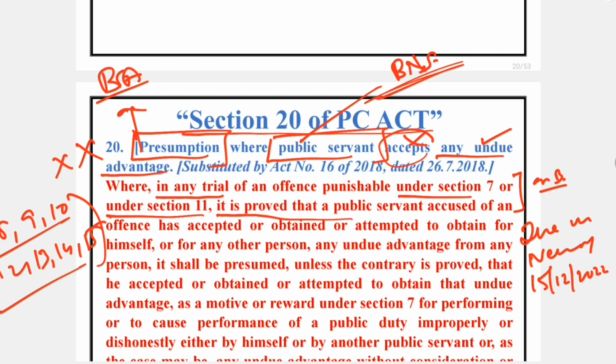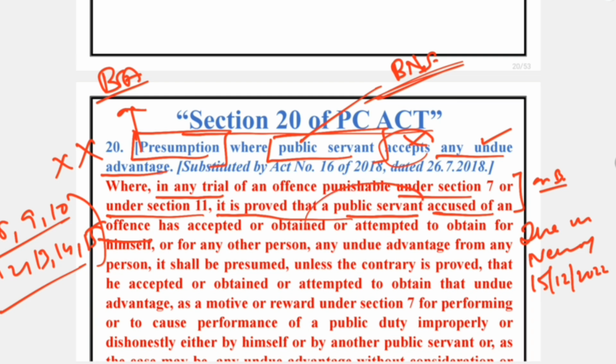To draw the presumption, the concerned prosecution is bound to have a prima facie case on record. If the elements of demand, acceptance, recovery are not on record, in that scenario, it could not be said that prima facie a case is said to be proved. So, the duty is of prosecution to bring on record the basis of violation, and that's why it is used that the concerned prosecution is duty bound to prove that a public servant accused of an offence.